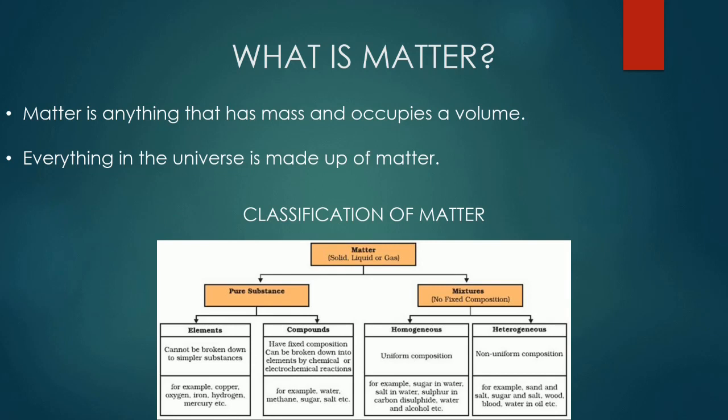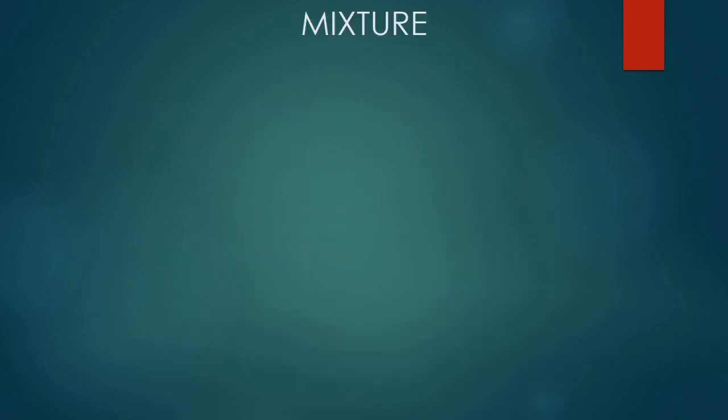The next type of matter is mixture. So, what comes into your mind when you hear the word mixture? What comes into my mind is the stuff we call mixture, what we have at our homes and we eat a lot.